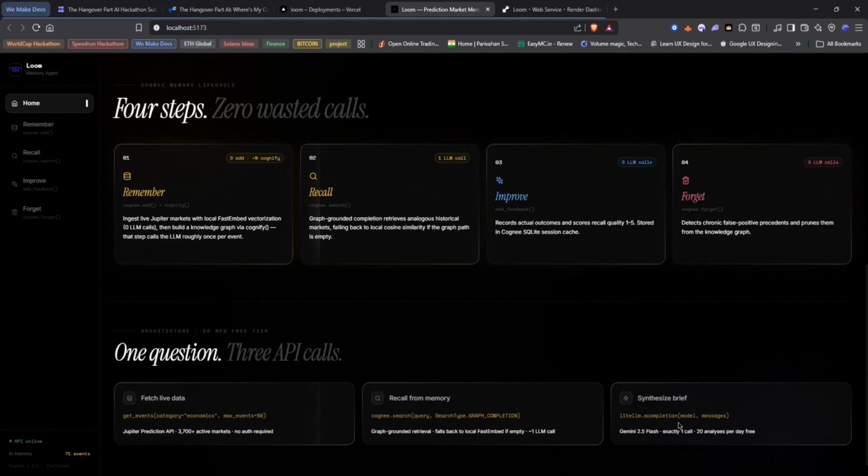Under the hood, it's a FastAPI backend, a React frontend, and Cognee running fully self-hosted for the memory layer. No cloud dependency. Live market data comes in from Jupyter's prediction API, which aggregates Polymarket and Kalshi in one feed. Let me show you how it works.